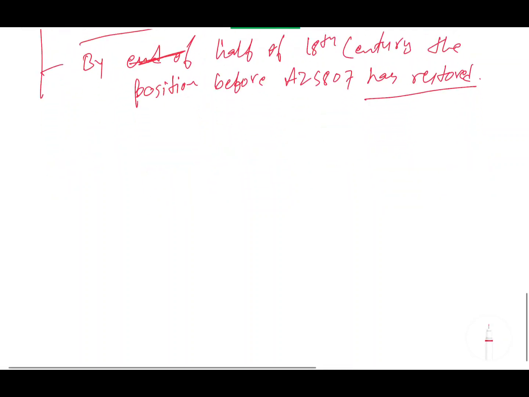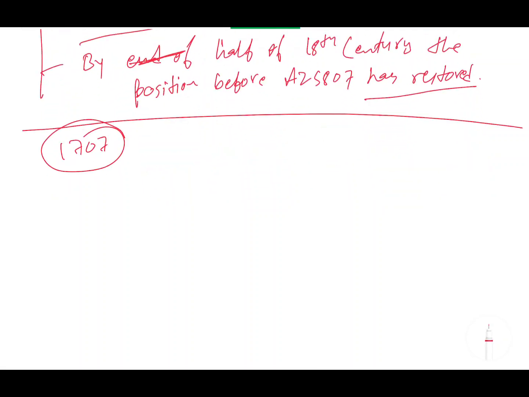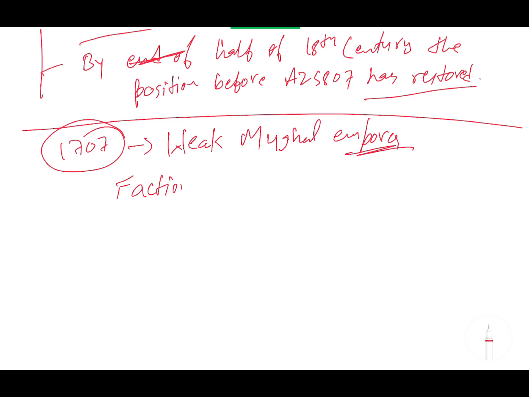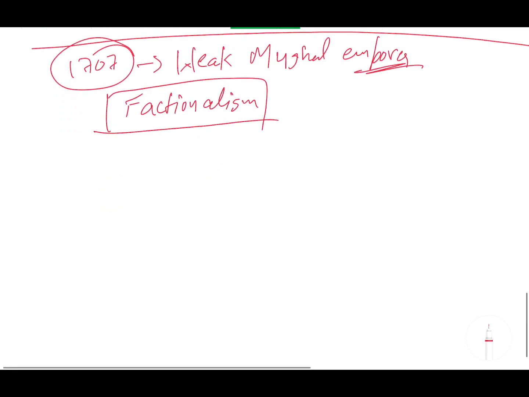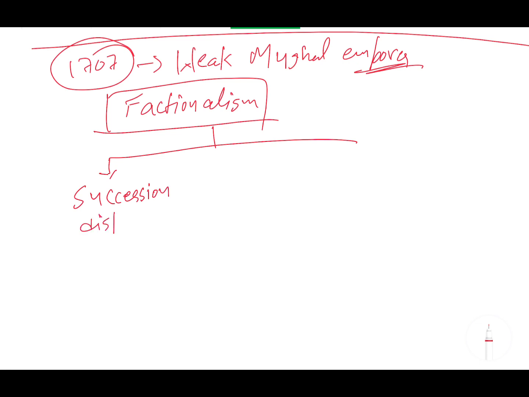After 1707, it has been seen that there were weak Mughal emperors. So what did it lead to? Factionalism. Now these weak Mughal emperors started fighting among themselves over the succession dispute, about who would be the next king. On one hand there was a succession dispute between those who were already kings and potential kings. Everyone wanted to become king because they were weak personalities.